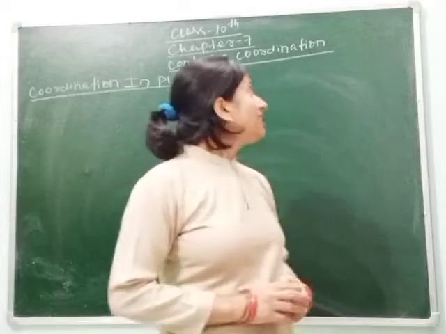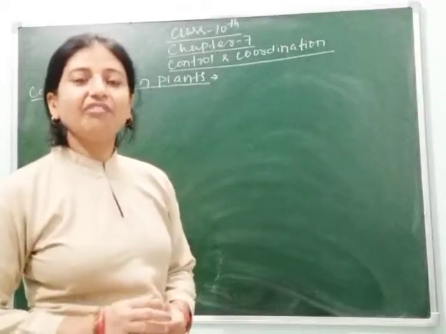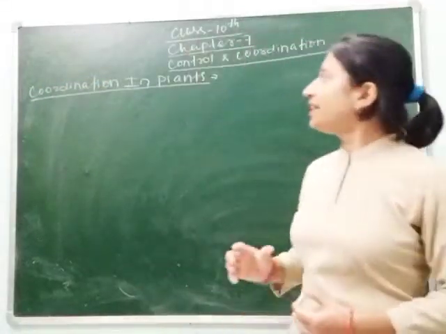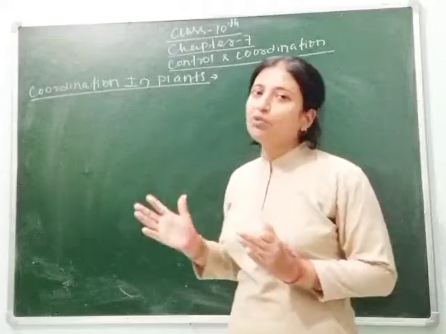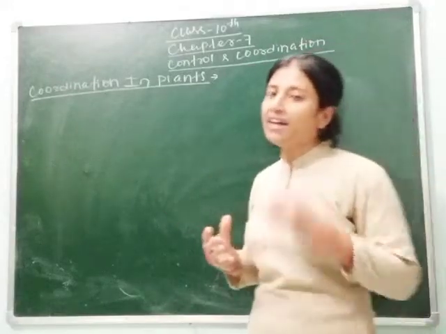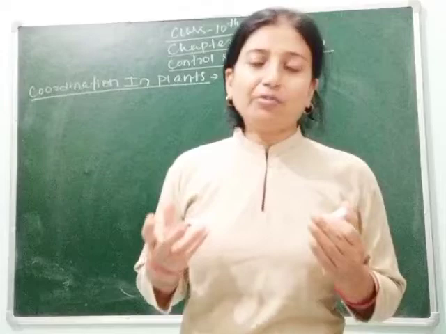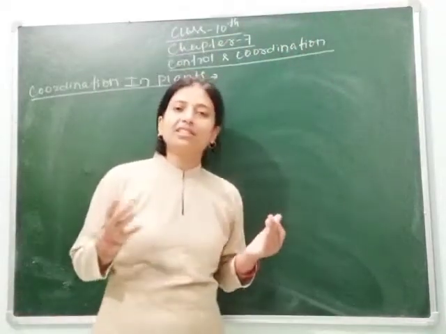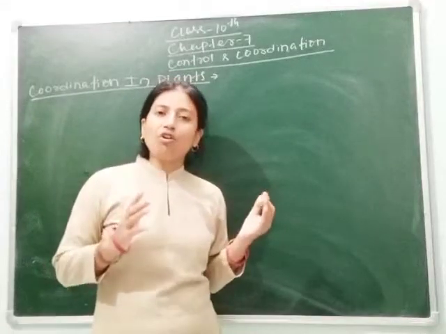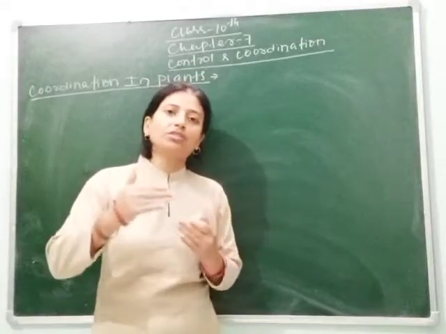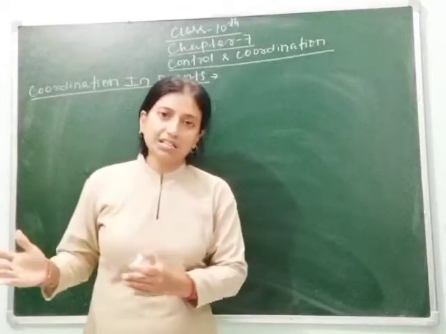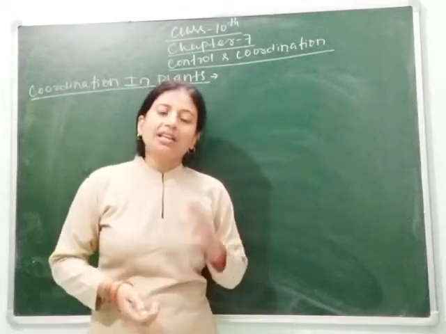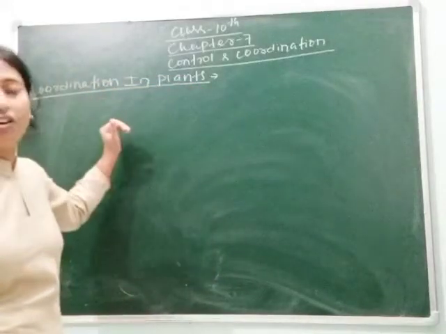So students, let's continue chapter 7 of class 10, that is control and coordination. In our last class, we studied coordination in plants. We will continue this topic again: how coordination takes place in plants. As we know, unlike animals, plants have no nervous system, but still they show different responses towards both internal and external factors, and towards different types of stimuli. Here we will study plant hormones.